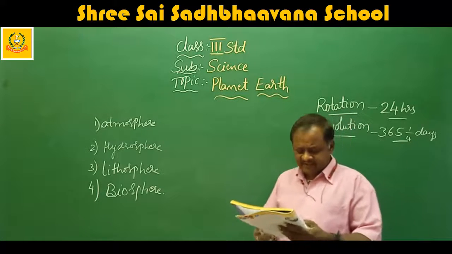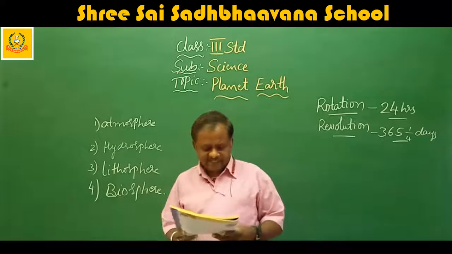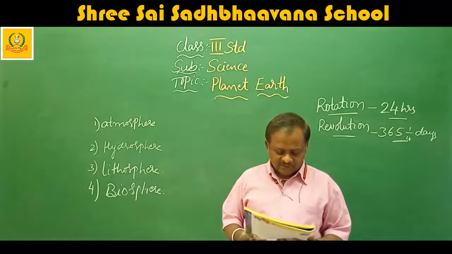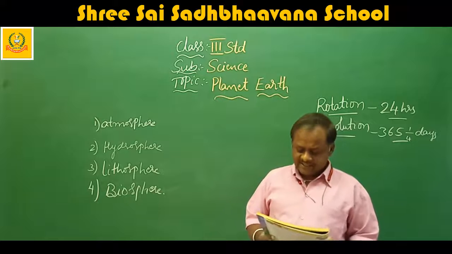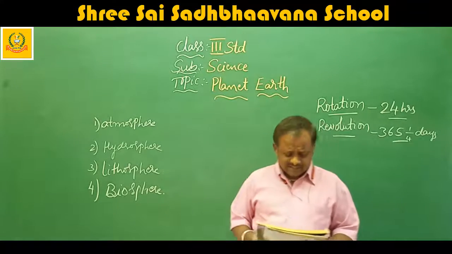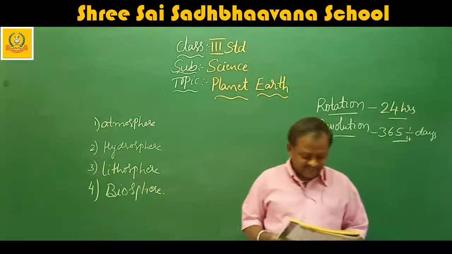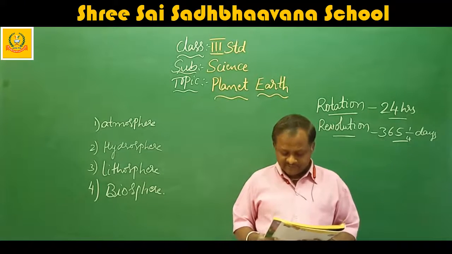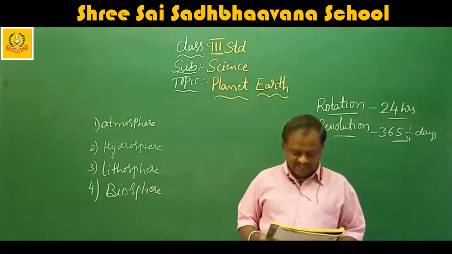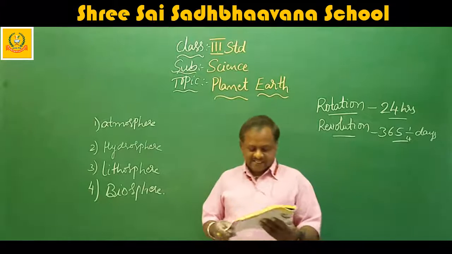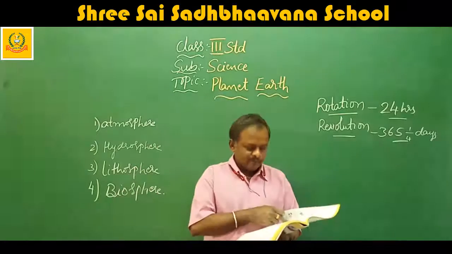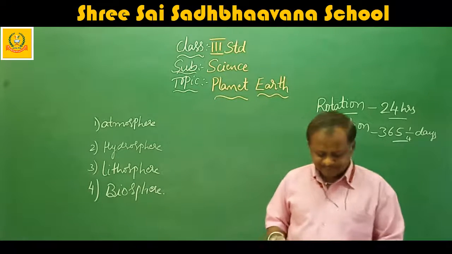Each layer is equally important for our survival on the earth. I will read this para. The earth consists of 4 realms. They are atmosphere, hydrosphere, lithosphere (land), and the biosphere (living things). A layer of air surrounds the earth. It is called atmosphere. The atmosphere is made up of gases such as nitrogen, oxygen and carbon dioxide which support life. Sunshine keeps the air at the required temperature for human beings, plants and animals to live.